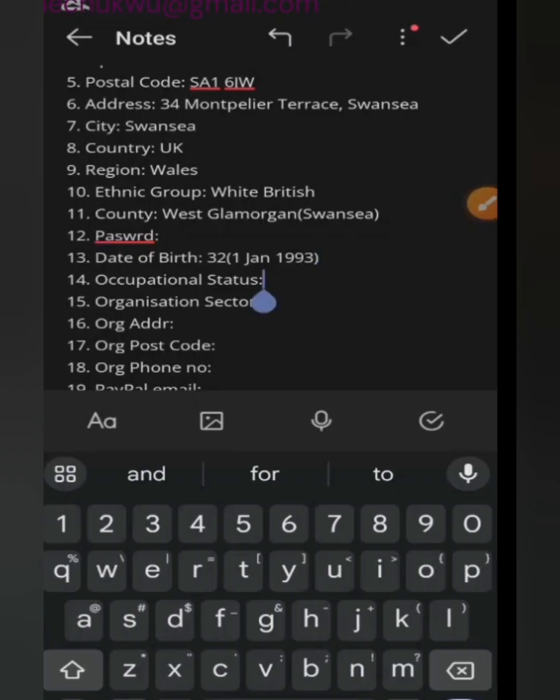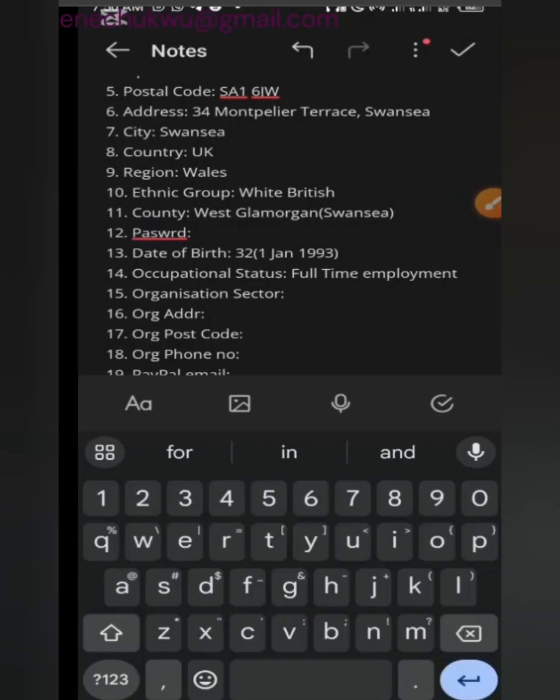Now, the occupational status and occupational sector. Whenever you are selecting it, it is important that you understand what you are selecting. Always make sure that in your occupational status you select HR, and you will stand a higher chance of getting more surveys. And any work description you pick should be on the information technology aspect of it.